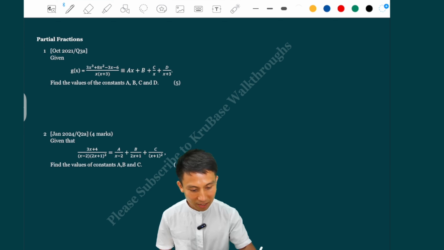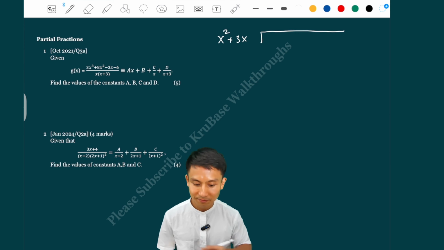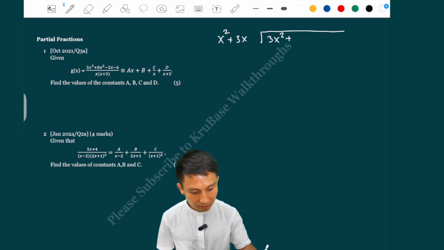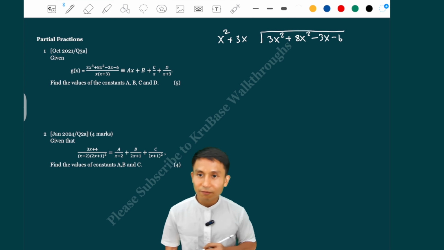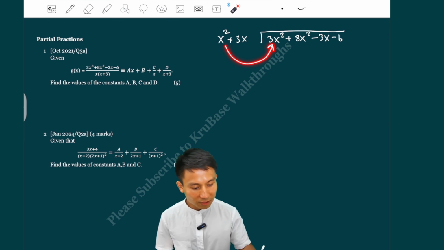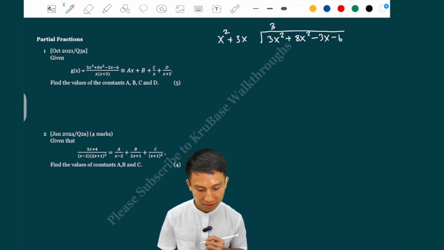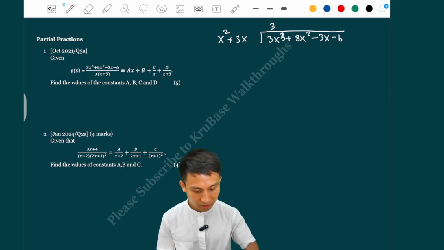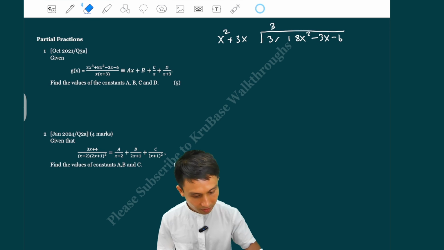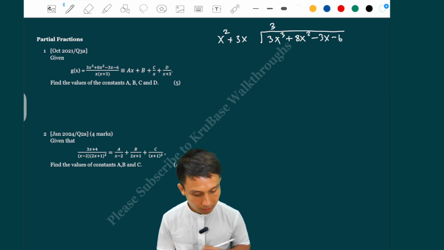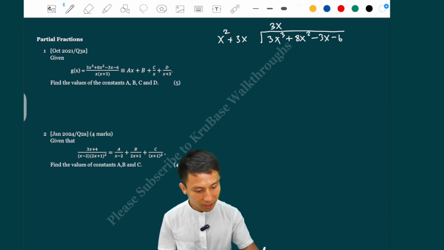So I'm just going to expand the denominator. I get x squared plus 3x. And then we're going to do that, yeah? 3x cubed plus 8x squared minus 3x minus 6. The first one divided into the first one, we get 3. Yeah, wait, hang on, this is 3. Okay, let me write that again. Yeah, so the first one is 3x actually. So we get 3x cubed here, and then 3x multiplied by 3x, we get plus 9x squared.